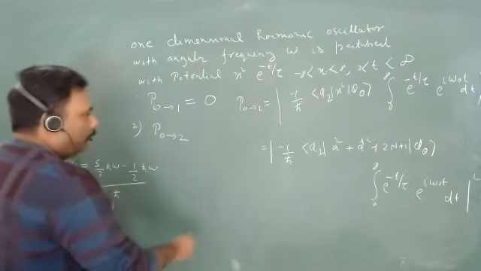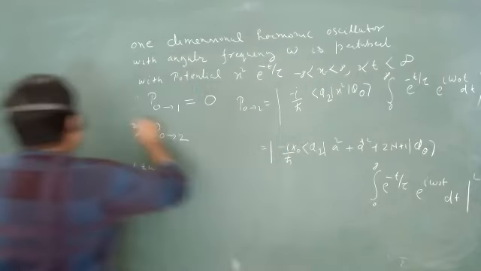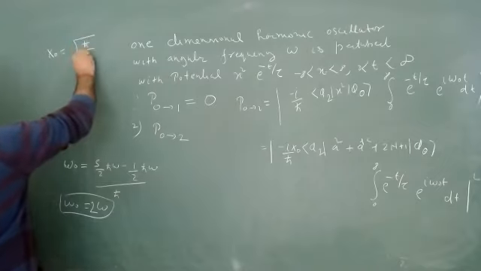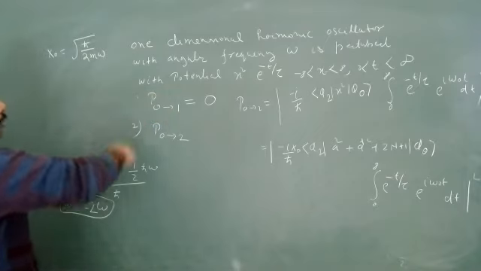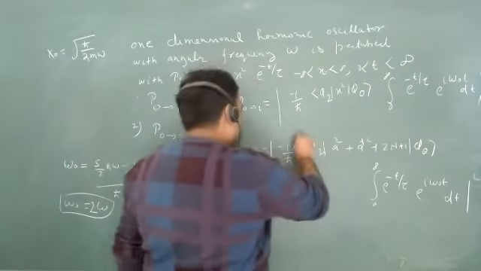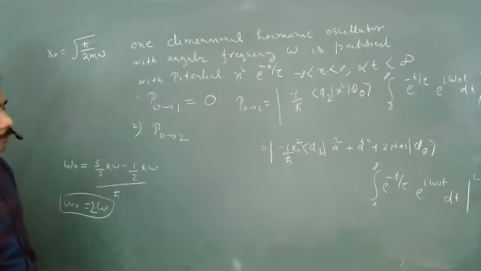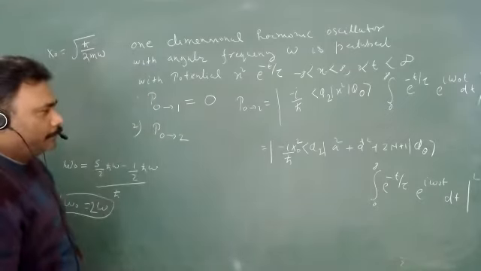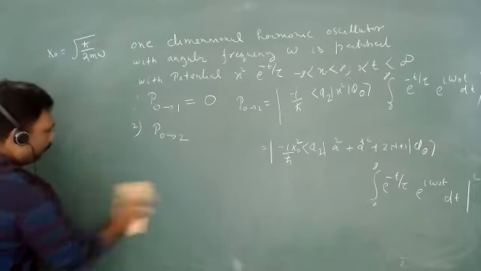So what will I get, and x naught is also there. So some x naught, and what is the value of x naught? x naught is basically h cut upon 2m omega. Okay, x naught square, sir. I am taking the mod square here. Yes, this is x naught square. So this value is there. So you will take the mod square, then this will be 4, no? Okay. Yes sir. So let us try to go for this.